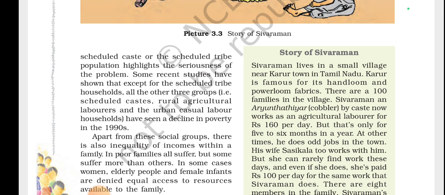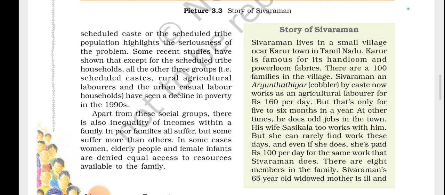Some recent studies have shown that except for the ST households, all the other three groups, SC, rural agricultural laborers, and urban casual laborers, have seen a decline in poverty in the 1990s.